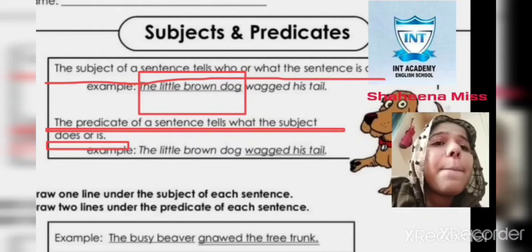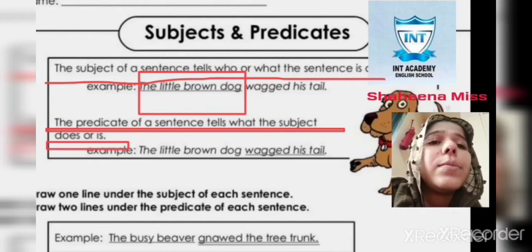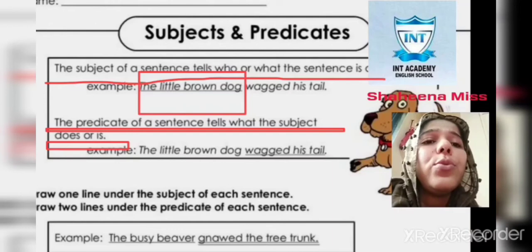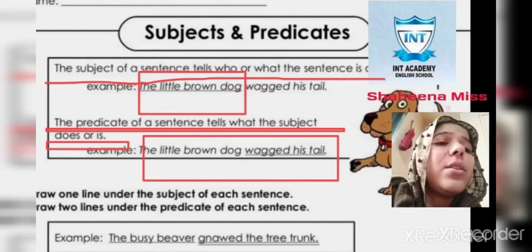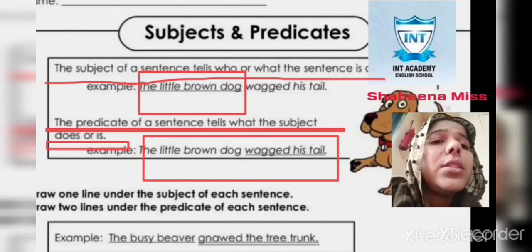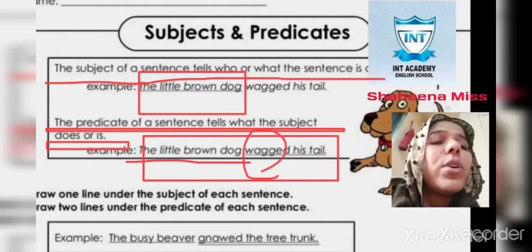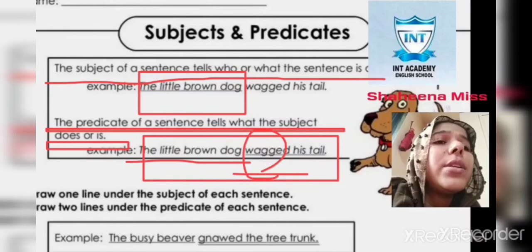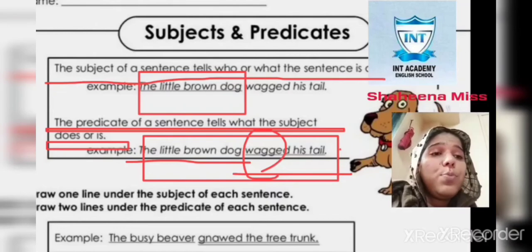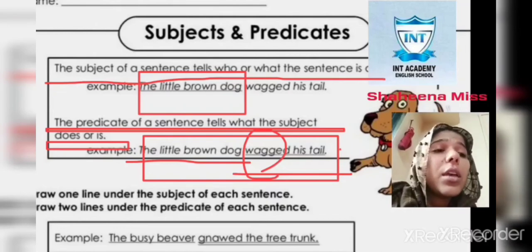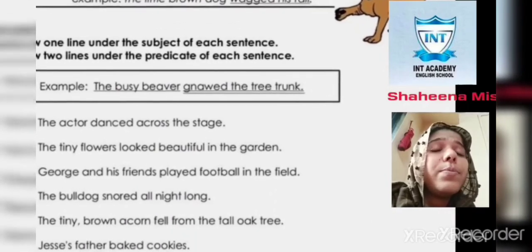So what is the example of a predicate? We will take the same sentence over here. See at the bottom, I'm just highlighting it for you. The little brown dog wagged his tail. In this sentence, the little brown dog is the subject, and wagged is a verb. So the verb plus the rest of the sentence till the full stop is called a predicate. Maybe you know it very well, but if you find any problem, just let me know.